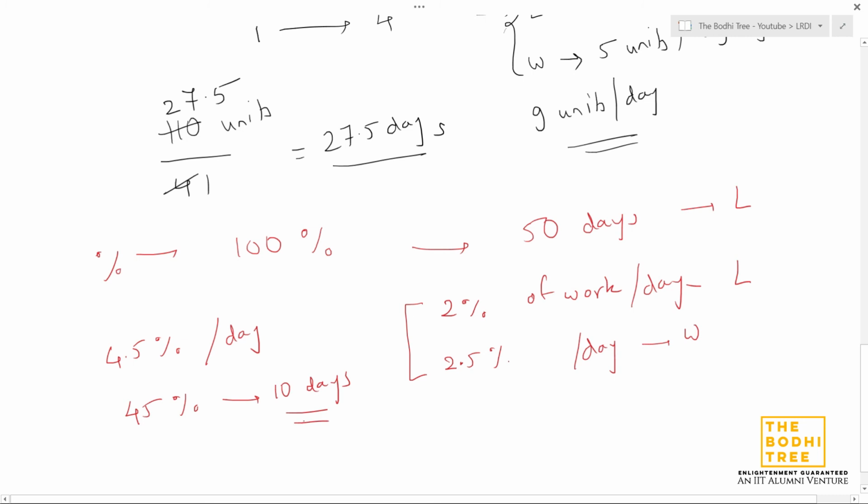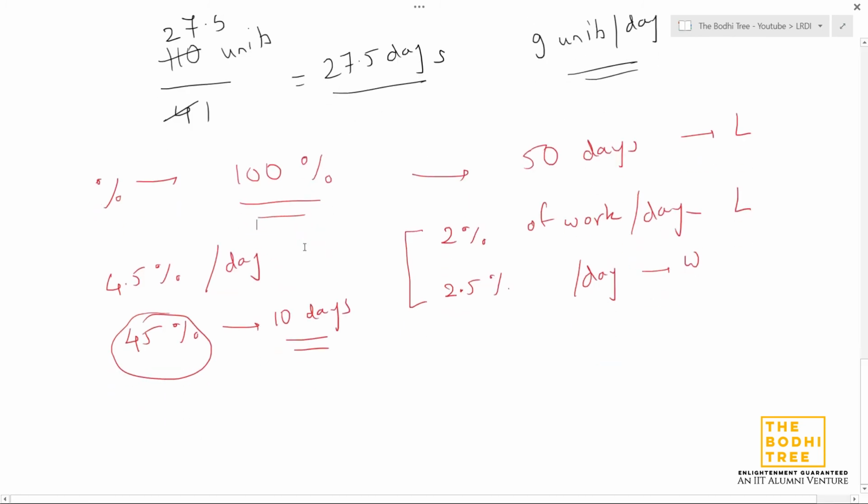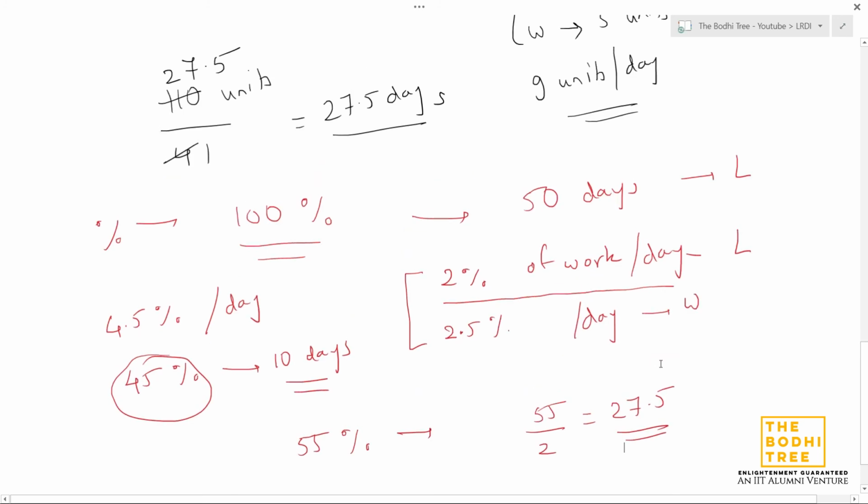But now how much work is remaining? They have completed 45% and total work is 100%. So the remaining amount of work will be 100 minus 45, that is 55%. And this 55% of work needs to be done by Lincoln alone, whose efficiency is 2% of work per day. So for 55%, how many days? 55 divided by 2, again 27.5. Like I said, all these three methods are very similar.